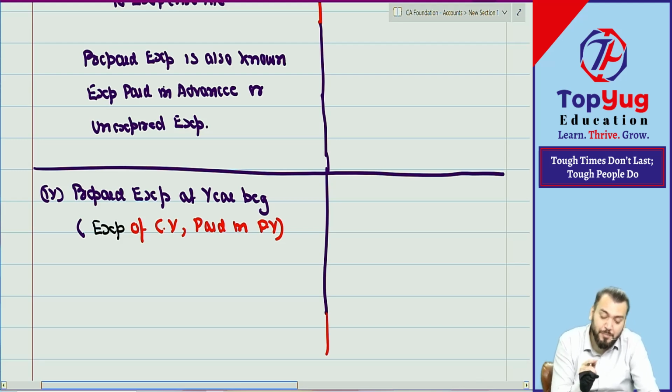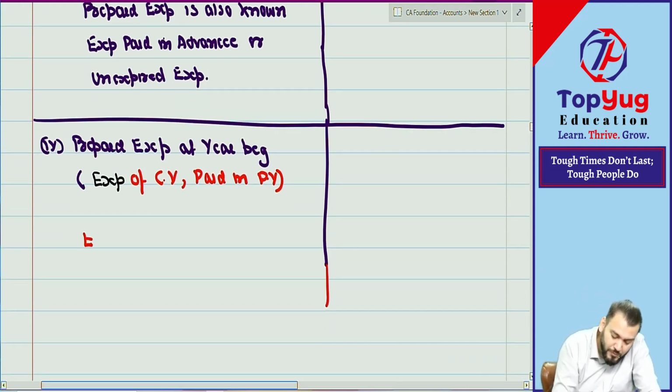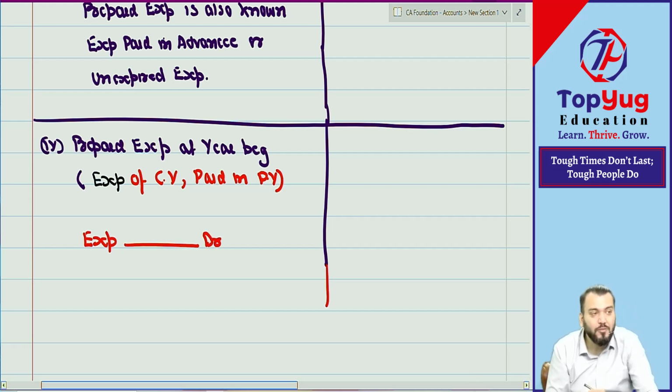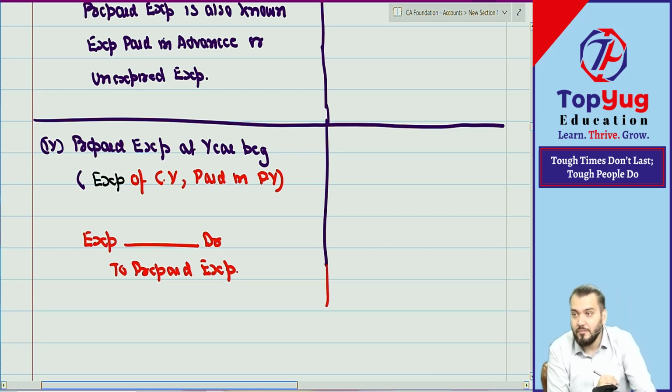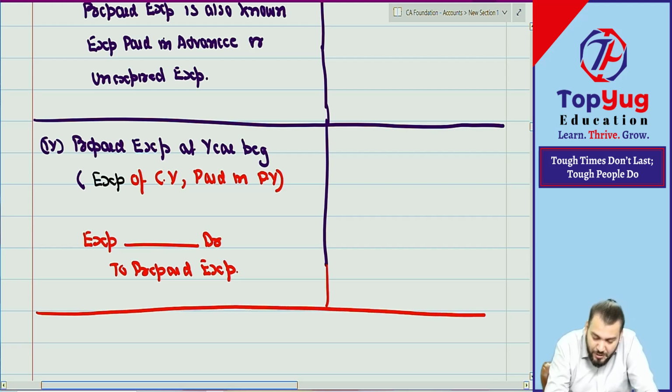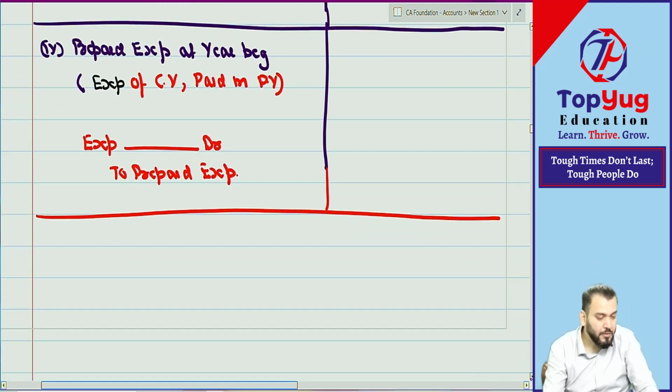Means already a prepaid expense account was opened last year, that will decrease. Because it is an expense of current year, it will debit which account? Expense account. And the other aspect will be what? Prepaid expense account. Means reverse of previous journal entry. Have you understood?